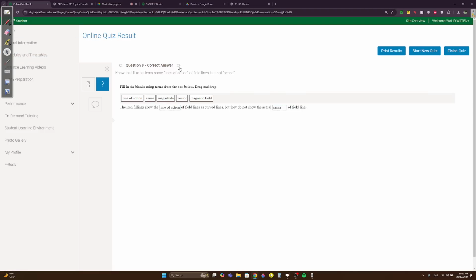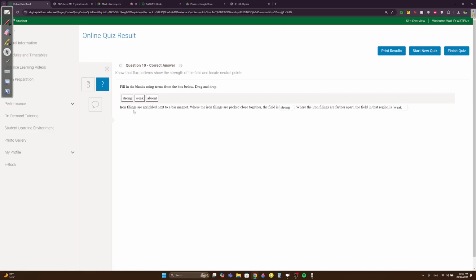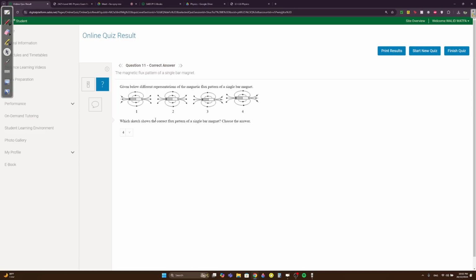They don't show the sense. Sense as in the direction, right? Question 10. Iron filings are sprinkled next to a bar magnet. Where the iron filings are packed close together, it is strong, and where they're further, it's weak. Until now, guys, all these questions are very self-explanatory. Which shows the correct flux pattern of a single bar magnet?